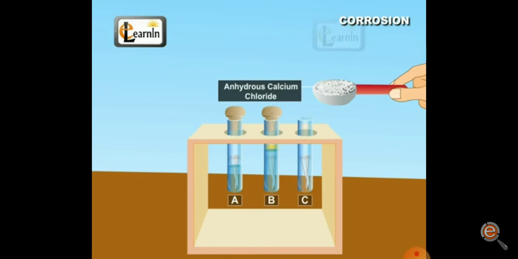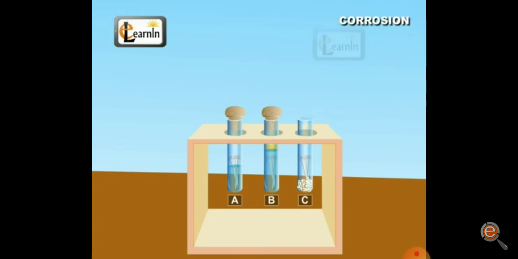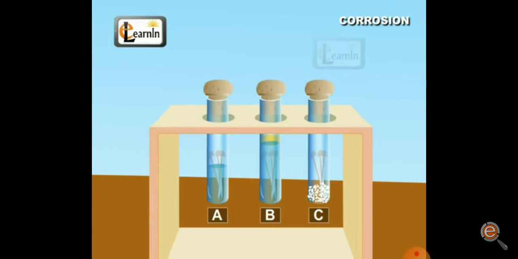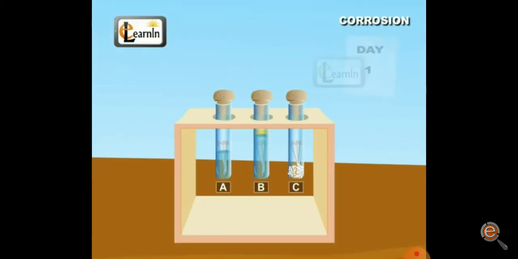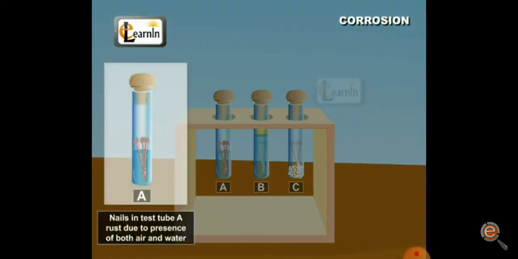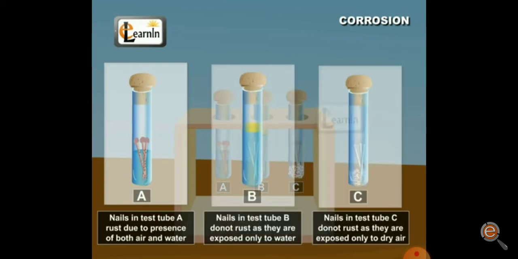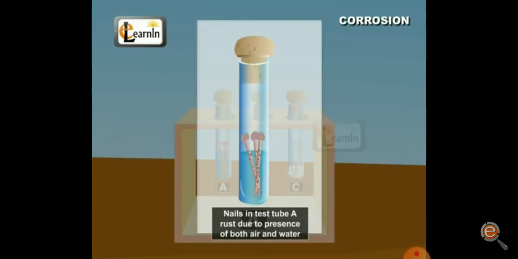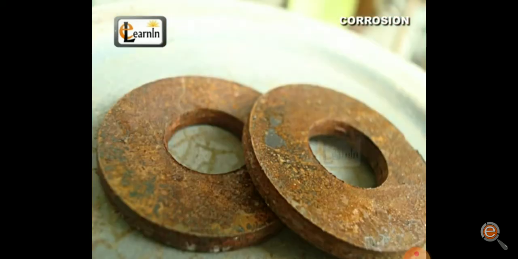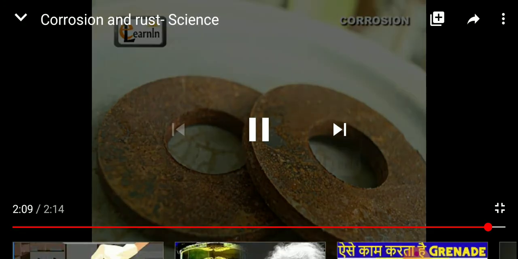A small amount of anhydrous calcium chloride should be added to test tube C, and it should be corked. The moisture present in this test tube will be absorbed by the anhydrous calcium chloride. The test tubes should be left undisturbed for a few days and then observed. Note that the nails in test tube A are exposed to both air and water, the nails in test tube B are exposed only to water, and the nails in test tube C are exposed to dry air. So it's clear from this experiment that both air and water are needed for the rusting of iron. By keeping iron substances away from both air and water, we can prevent them from rusting.